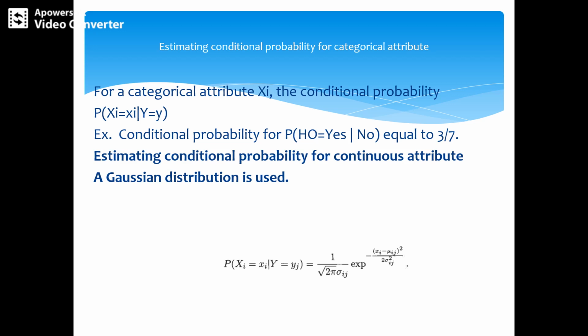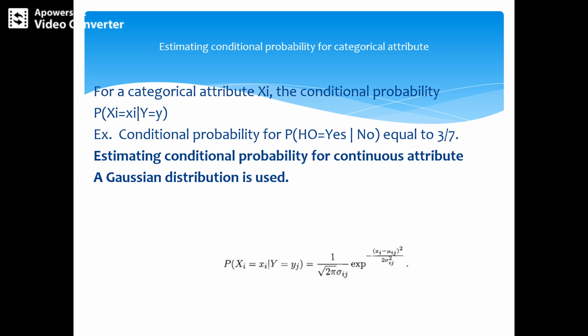For example, in the given previous data, the probability of homeowner equal to yes given class no is 3 by 7. The probability of marital status equal to single given class yes is 2 by 3. In that way we can estimate the conditional probability.